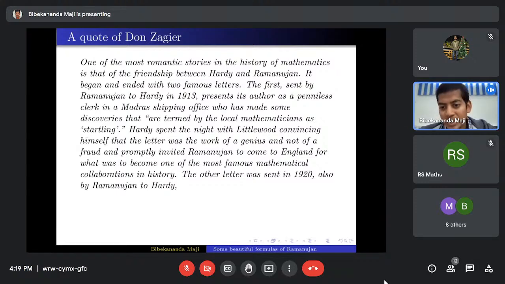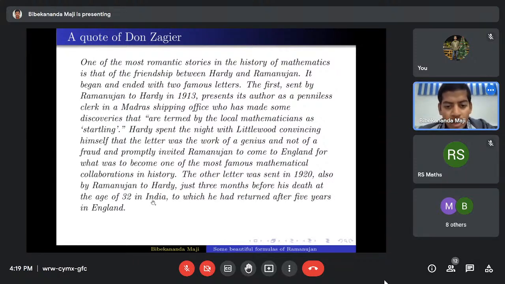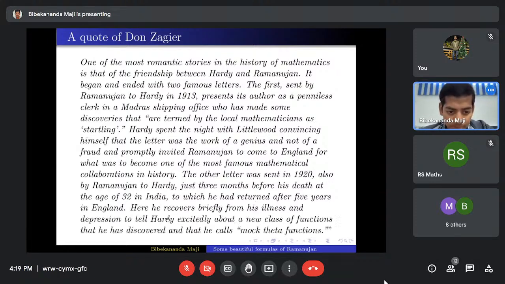The other letter was sent in 1920, also by Ramanujan to Hardy, just 3 months before his death at the age of 32 in India, to which he had returned after 5 years in England. Here he recovers briefly from his illness and depression to tell Hardy excitedly about a new class of function that he has discovered and that he calls mock theta function.